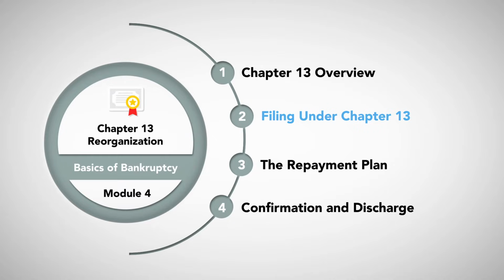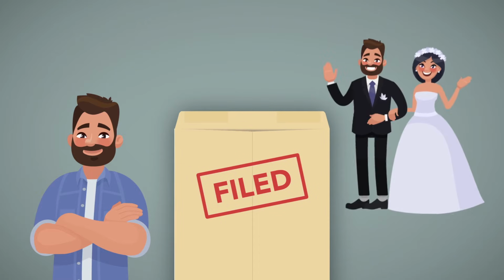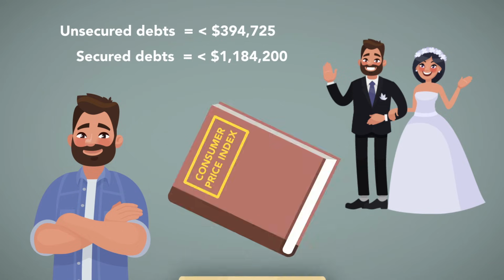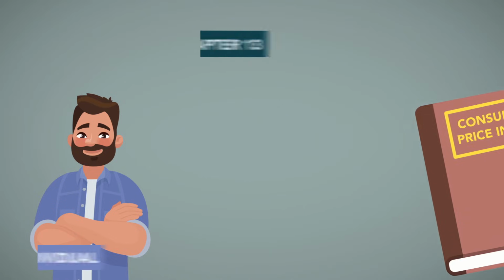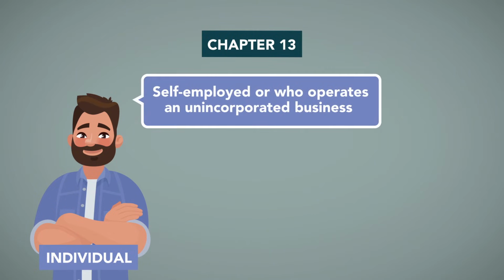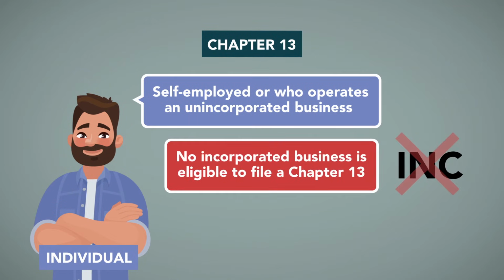Filing under Chapter 13. A Chapter 13 can be filed by any individual or married couple if the individual's unsecured debts are less than $394,725 and secured debts are less than $1,184,200 as of 2018. These amounts are pegged to the Consumer Price Index, and so change periodically. An individual under this chapter also refers to a person who is self-employed or who operates an unincorporated business. No incorporated business is eligible to file a Chapter 13.